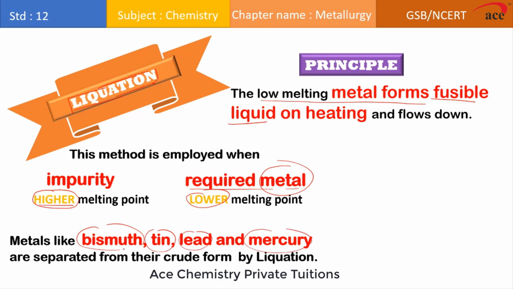Basically, the metals like bismuth, tin and lead all belong to p block metals, and p block metals have comparatively low melting points than d block metals. In case of d block elements, mercury, which is liquid at room temperature, has a very low melting point. So it is very important for us to remember the names of these metals since they come in MCQs. Which metals are refined by liquation? It can be bismuth, tin, lead and mercury.